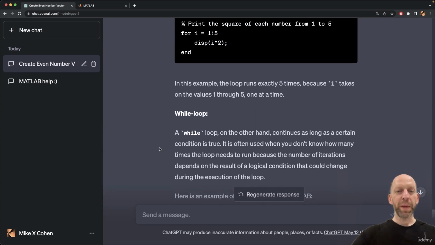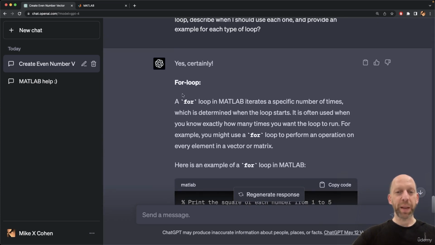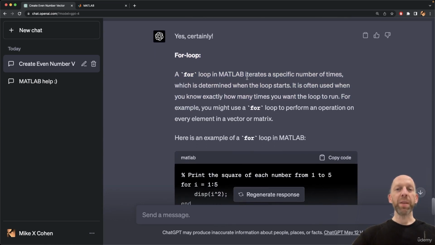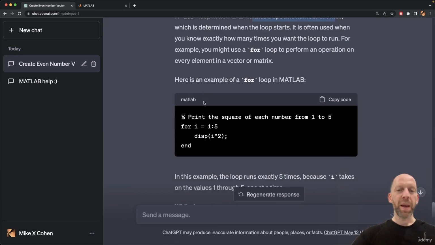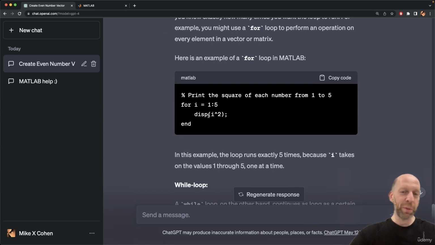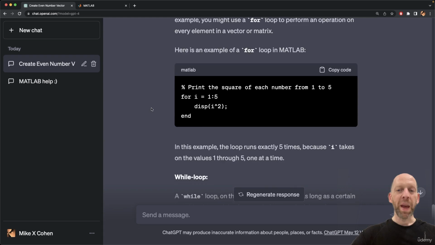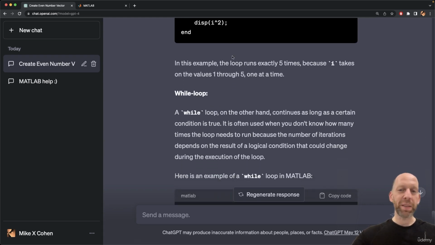Very nice. So we get a nice long explanation about for loops, and ChatGPT is explaining what is the point of for loops, that you iterate a specific number of times. And we get an example. It's a simple toy example, of course. And then ChatGPT is explaining, we know that we want to run through this loop exactly 5 times,